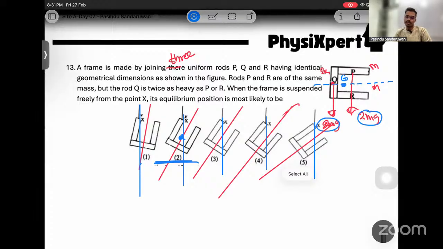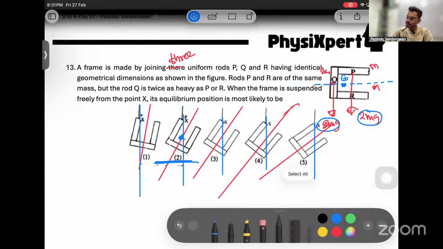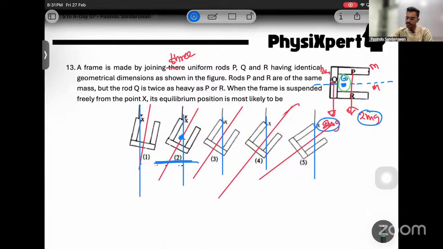So likewise, draw it and identify the center of gravity, because here I have identified this center of gravity must be here. Then once you connect these vertical lines, the vertical line and symmetric line, the intersection point should be the center of gravity, no? That's the logic. Right? Next.